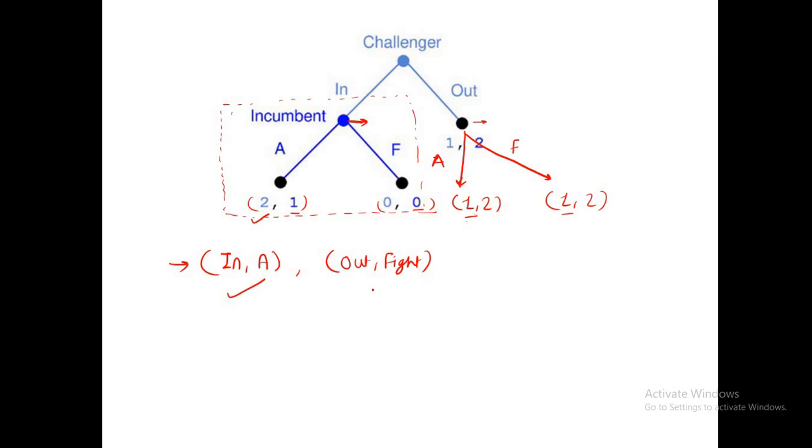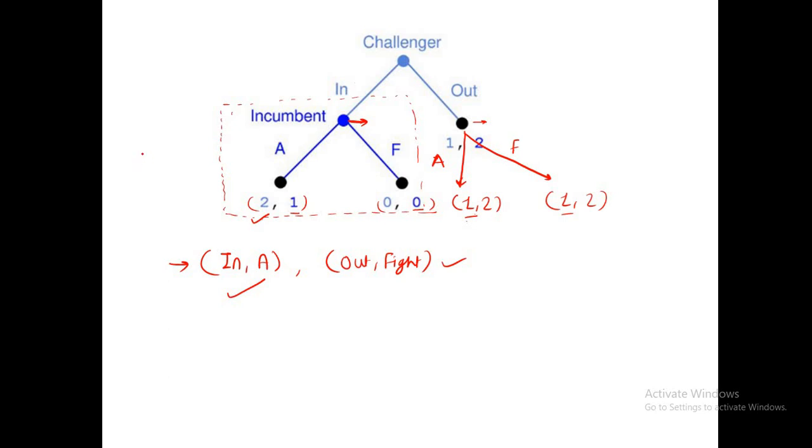Now we will check out comma fight. Out comma fight means the challenger is taking the action of out and the incumbent is taking the action of fight. This should be valid for the whole game tree, meaning for all the subgames present in the game tree.